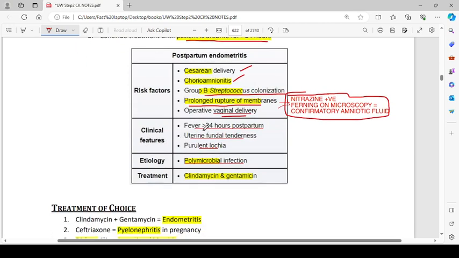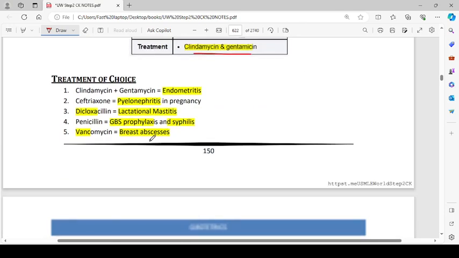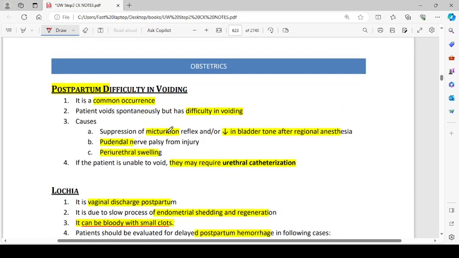The clinical features are fever more than 24 hours postpartum, uterine fundal tenderness, and purulent lochia. Etiology is polymicrobial infection, and treatment is clindamycin and gentamicin. Treatment of choice: clindamycin with gentamicin for endometritis, ceftriaxone for pyelonephritis in pregnancy, dicloxacillin for lactational mastitis, penicillin for group B streptococcus prophylaxis and syphilis, and vancomycin for breast abscess.